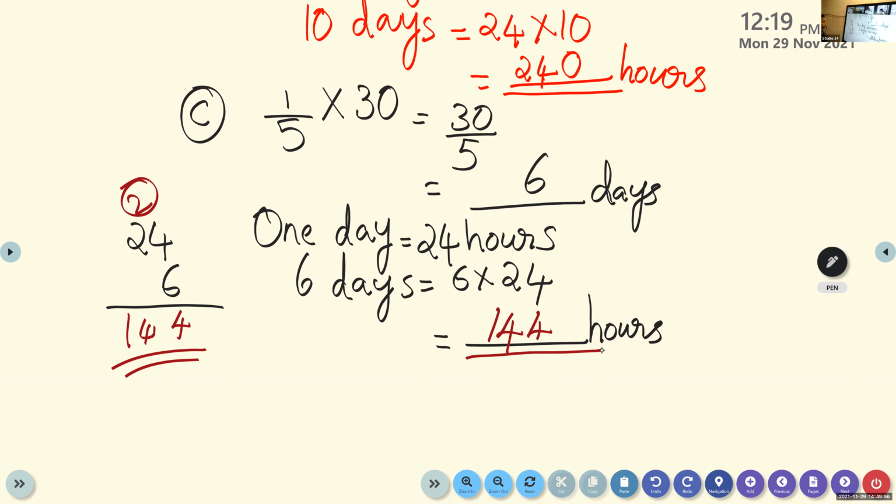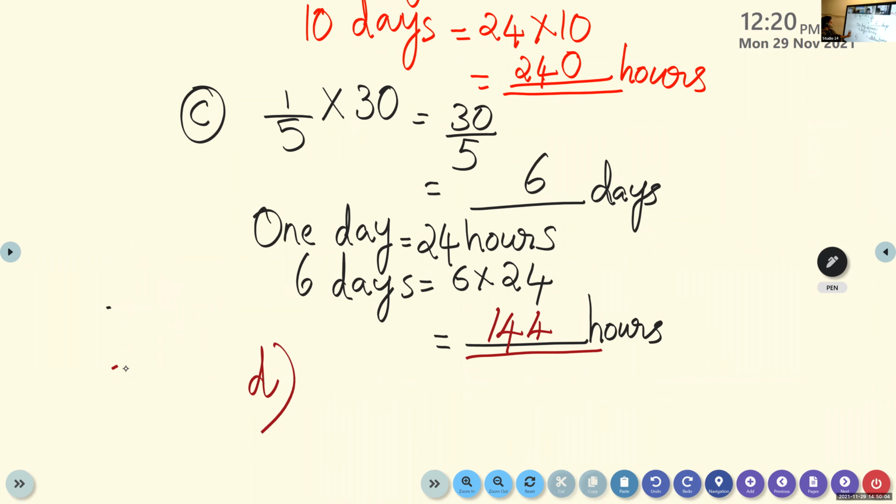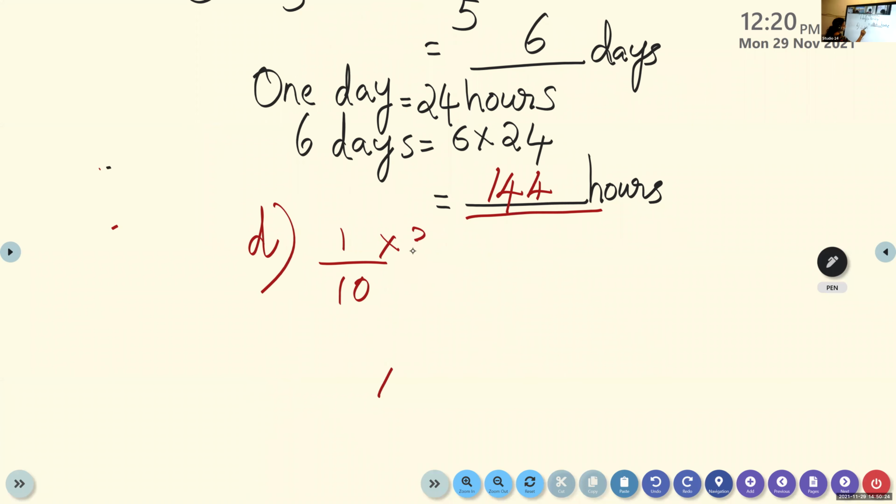Ronit, can you read the next question? Question number D. 1/10 of the days in November. Yes, 1/10 of the days in November. November, how many days are there? 30 days. Okay, so 1/10 of the days in November. Again, this is 30 divided by 10. Find out the answer.